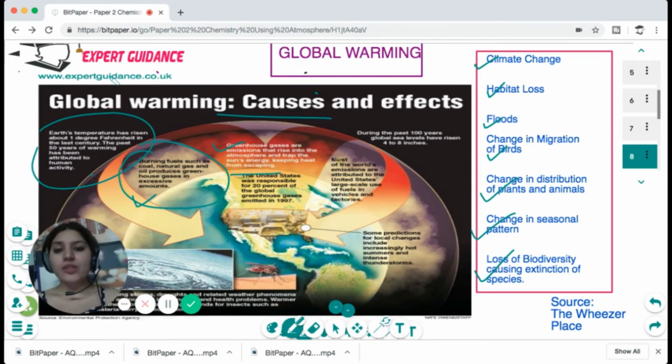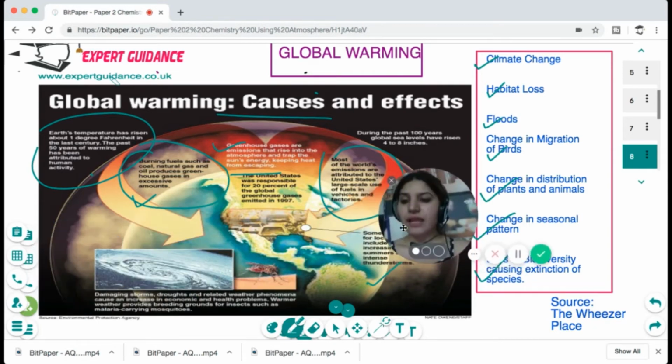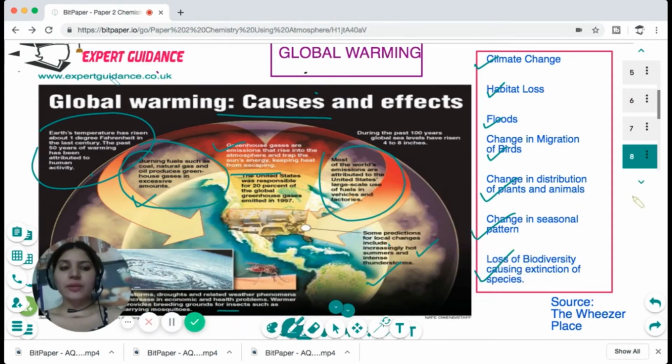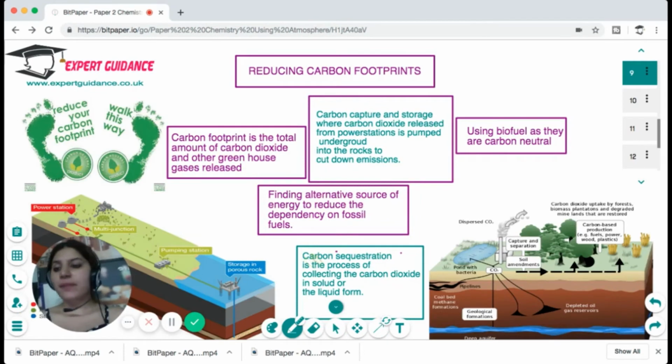And most of the world's emissions are attributed to rapid industrialization. Some predictions for local change include increasingly hot summers and intense thunderstorms. Damaging storms, droughts, and weather phenomena cause an increase in economic and health problems. Warmer weather provides breeding grounds for insects such as malaria-carrying mosquitoes. So these are all the consequences, and you should be able to write them in the exam.